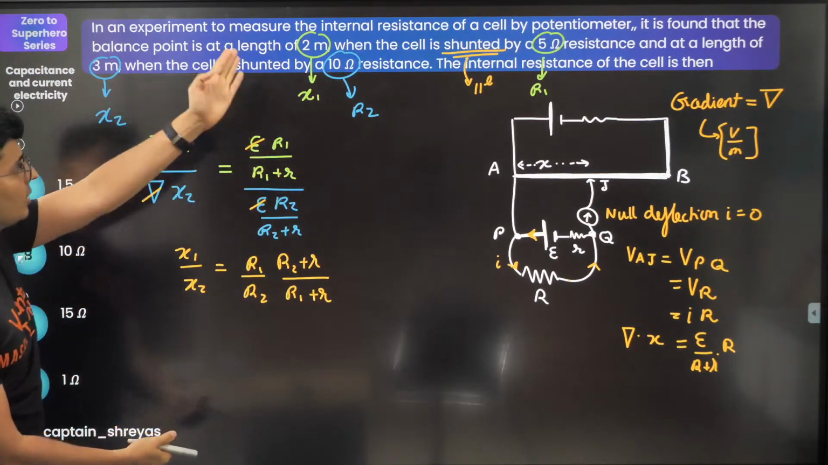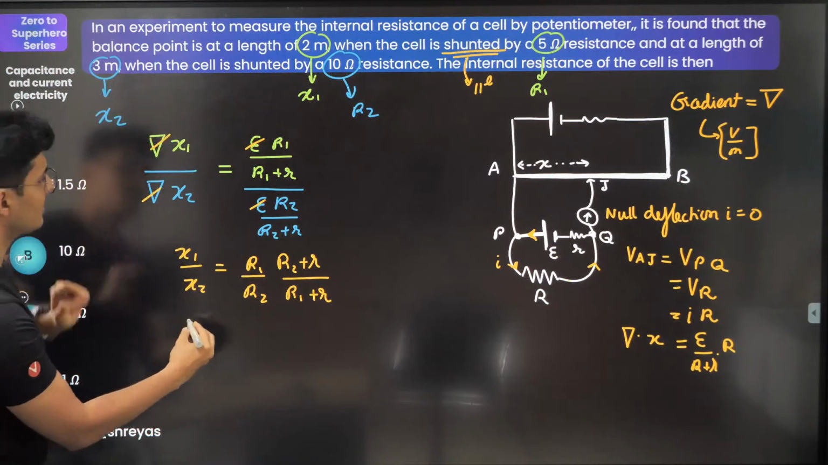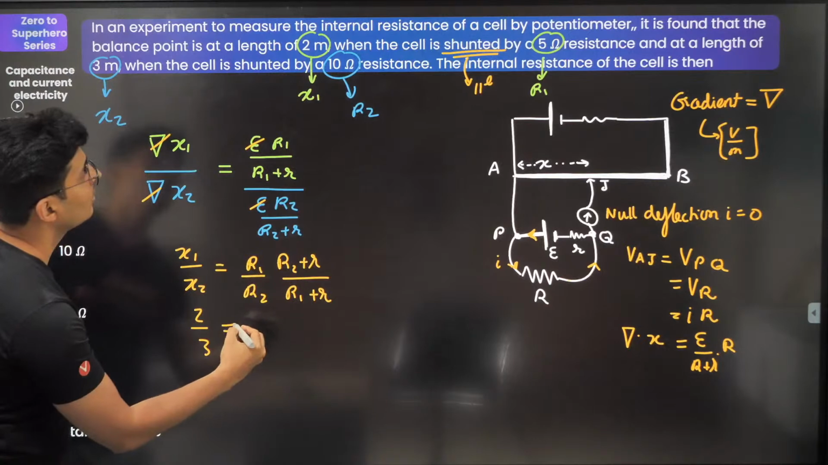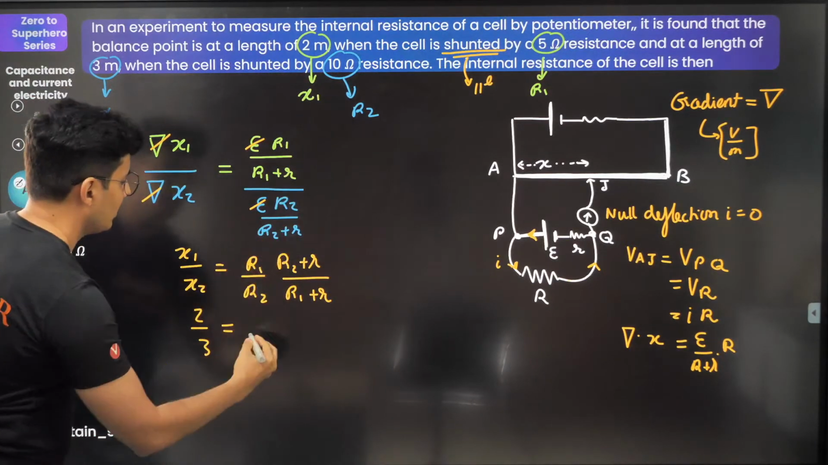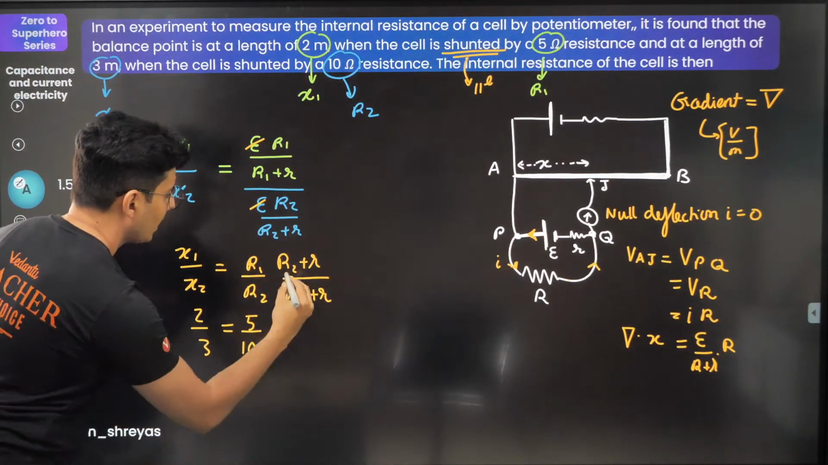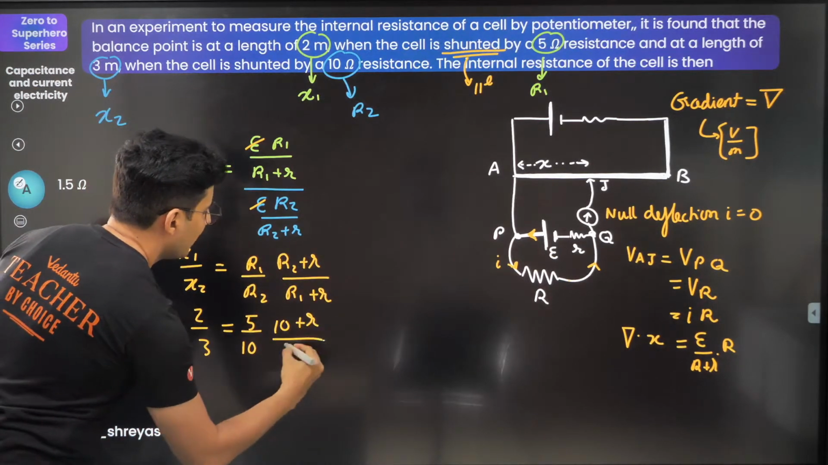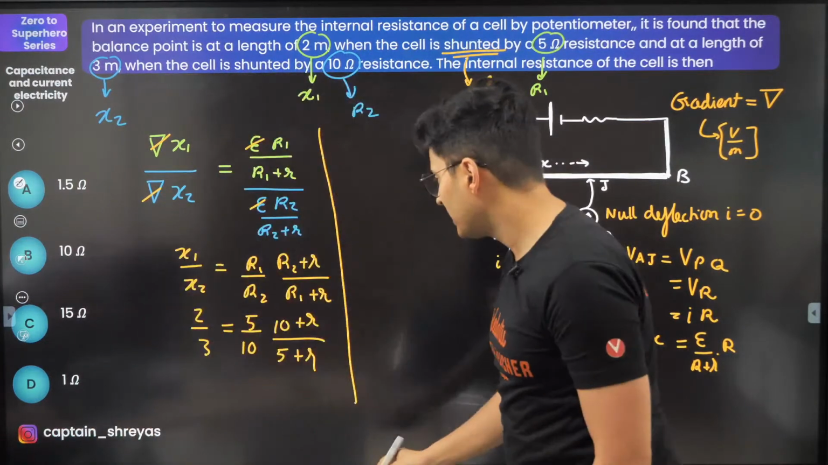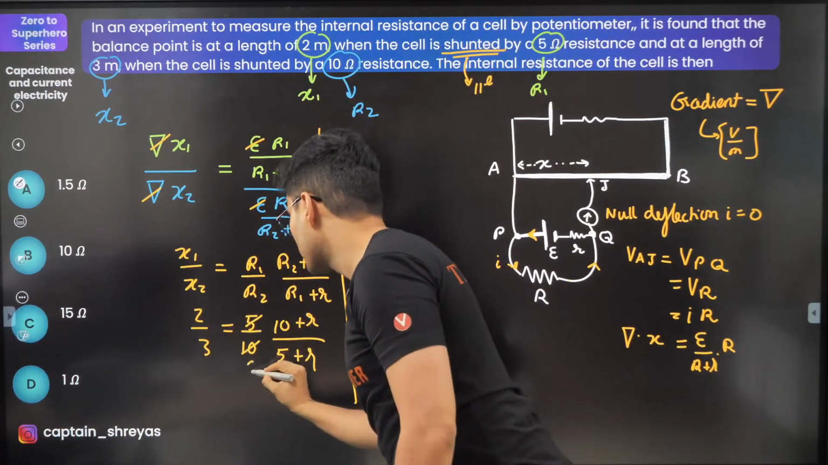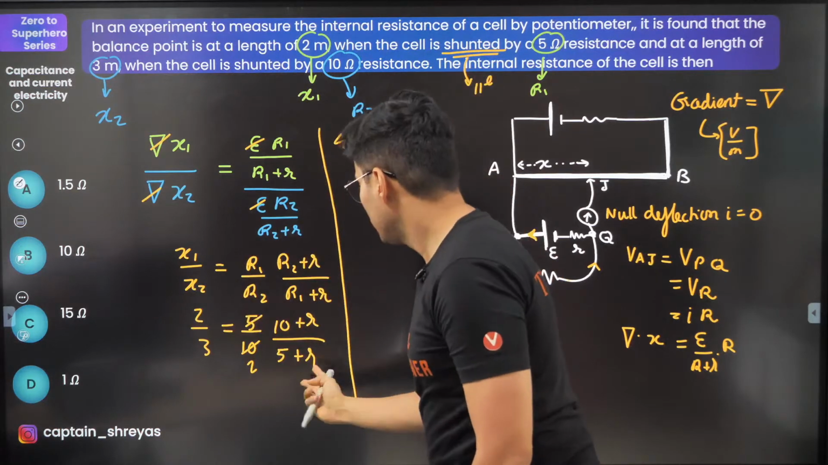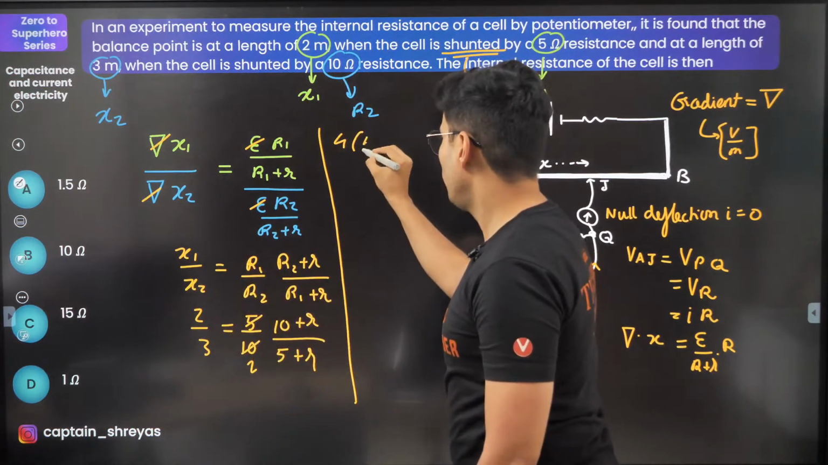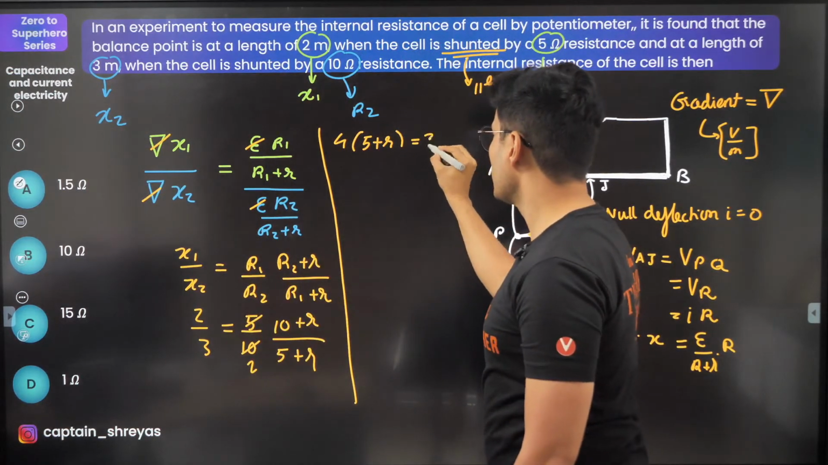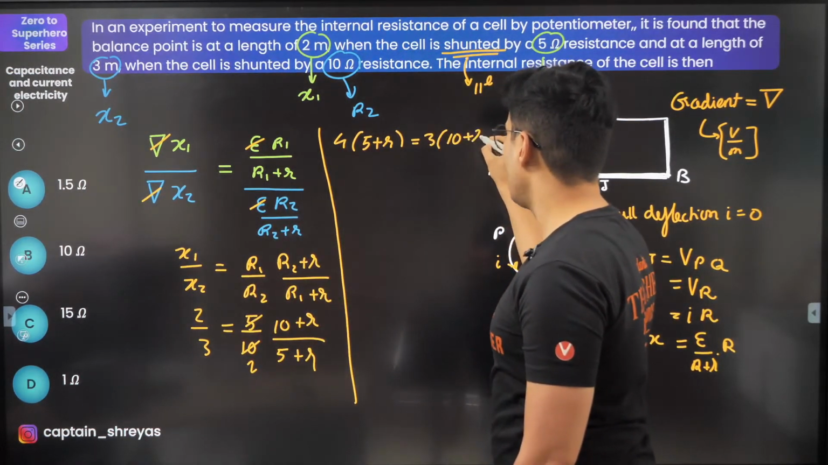X1, X2, R1, R2 I know. Start substituting. X1 is 2, X2 is 3. This will be R1 by R2. R1 is 5, R2 is 10. So 5 by 10, and this is 10 plus small r, and this is 5 plus small r. So let's solve this now. It's very simple. 5 and 10 goes 2 times. 2 2s are 4. This thing comes on the top. So 5 plus small r. This is 10 plus r, and there is 3 over there. So 3 into 10 plus r, of course.